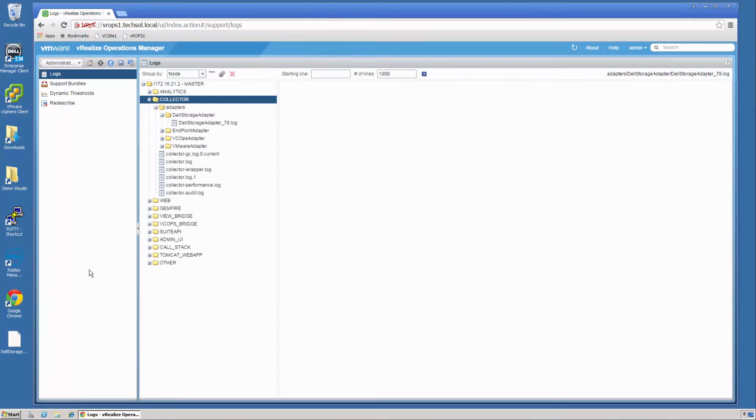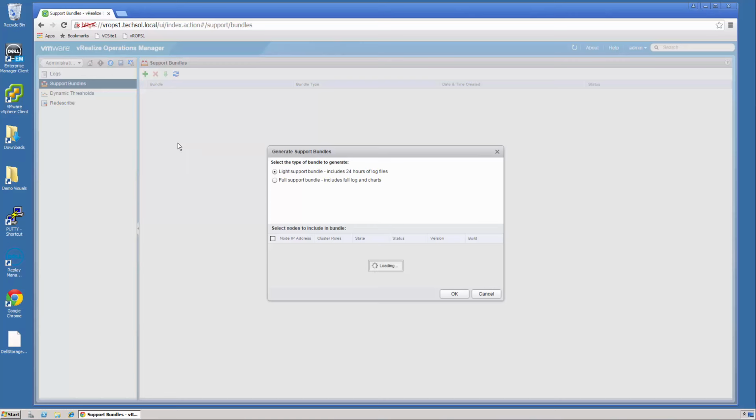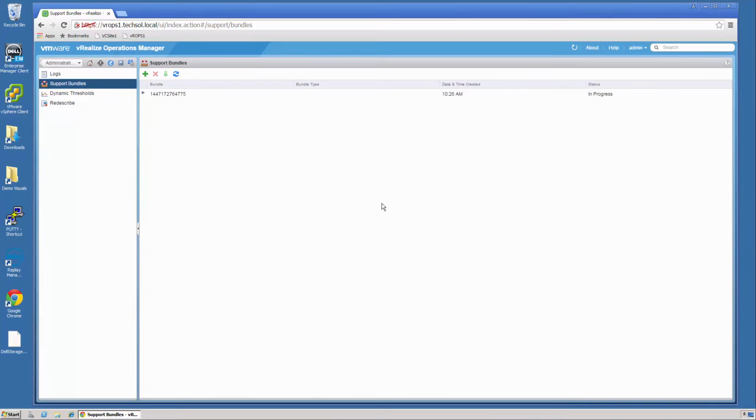The other thing that you can do is, if you do find a problem and the support department needs to take a more detailed look at the logs, you can click on the support bundles and click the plus to create a support bundle. Now you can either create a light support bundle or a full support bundle for this particular server. Just check that and say OK, and this will create a support bundle. Once it's done, this is a support bundle that you can email into support or submit to the support department through the portal so that they can look at it.